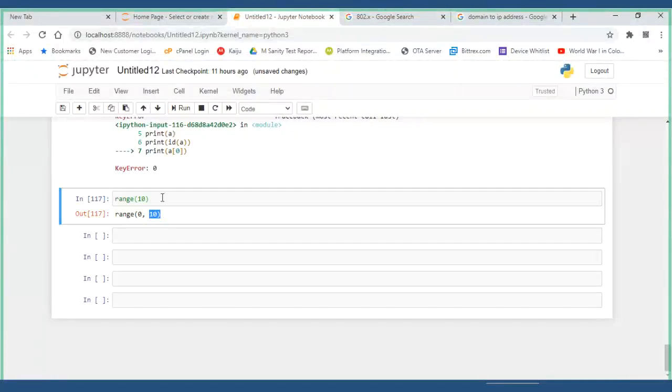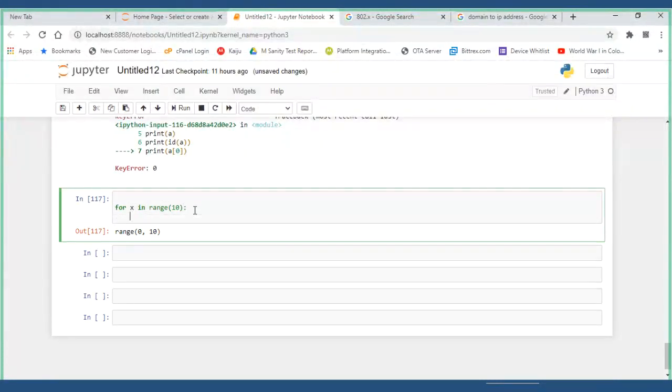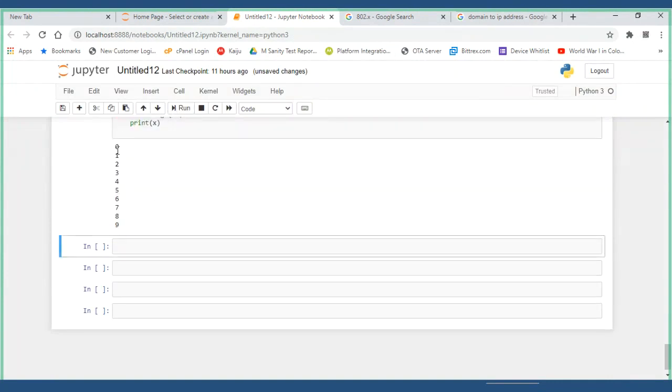How? For x in range of 10, I'll remove this. Now see what values you will get. Print of x. Now it will print one by one value.